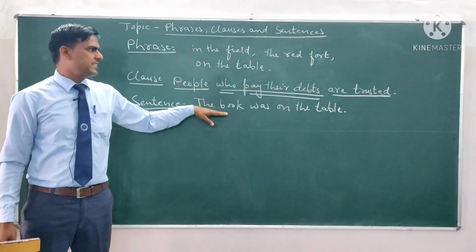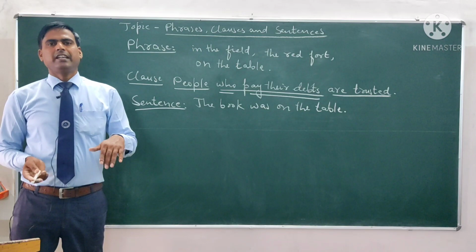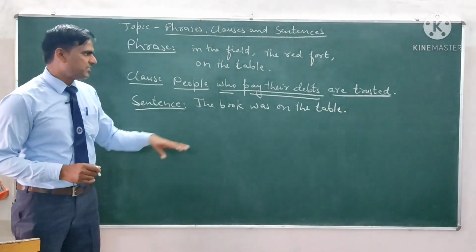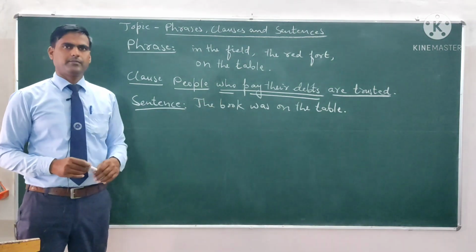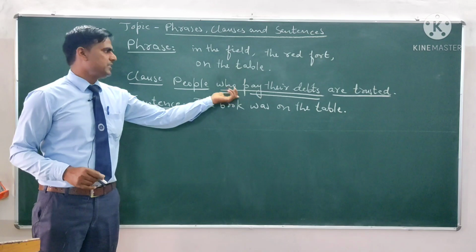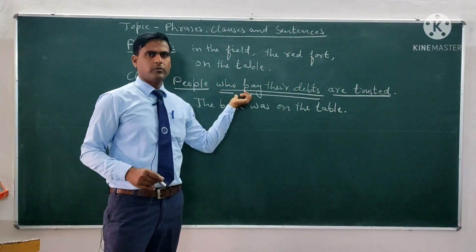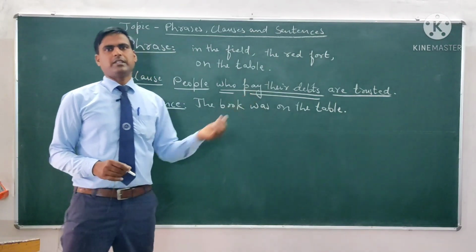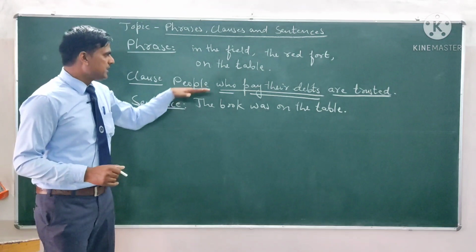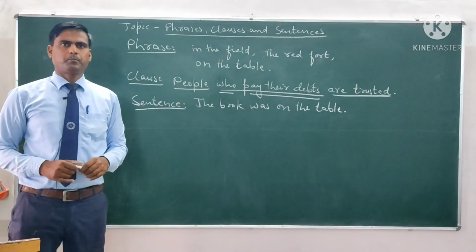It completes its sense itself. It doesn't need any helper to complete its sense. That's why this is a sentence. The earlier one is a clause because it is used in a sentence and it gives only the sense of a part of a sentence. So this is the difference between phrase, clause and sentence.